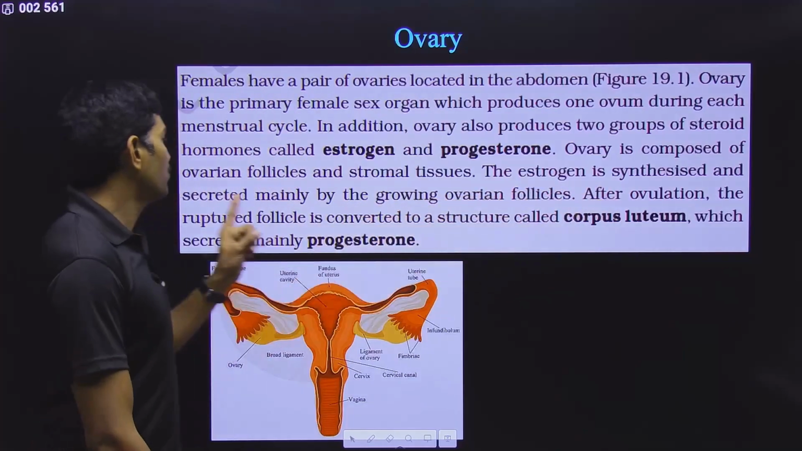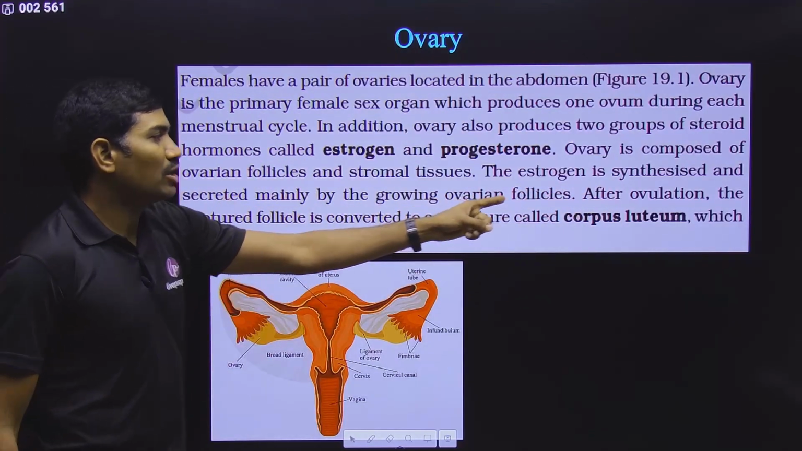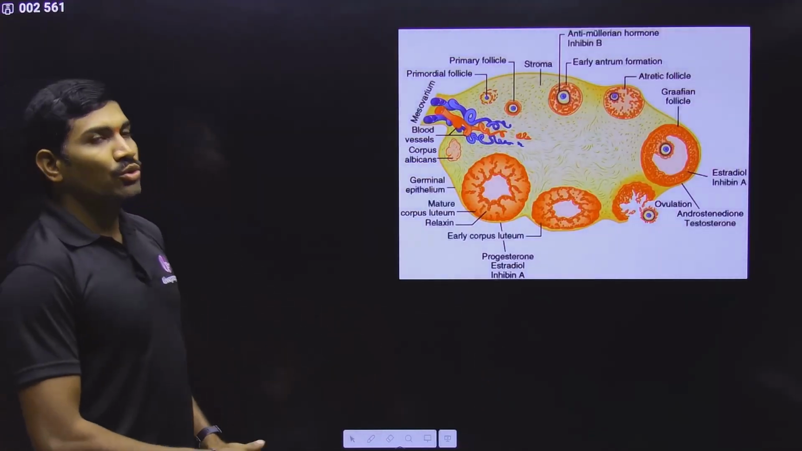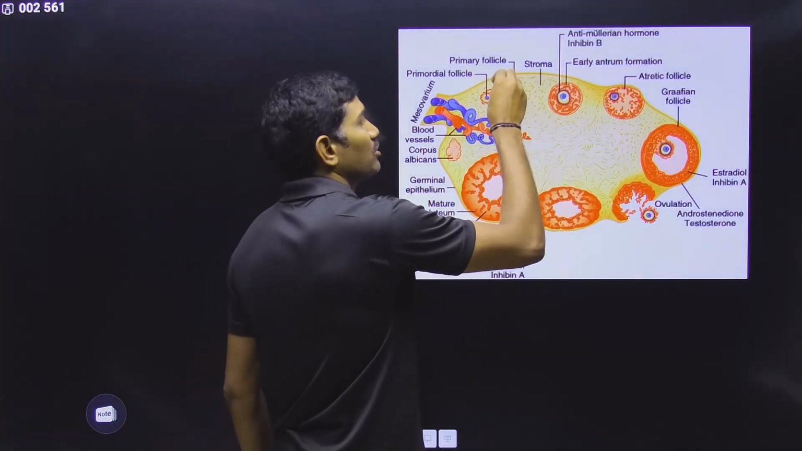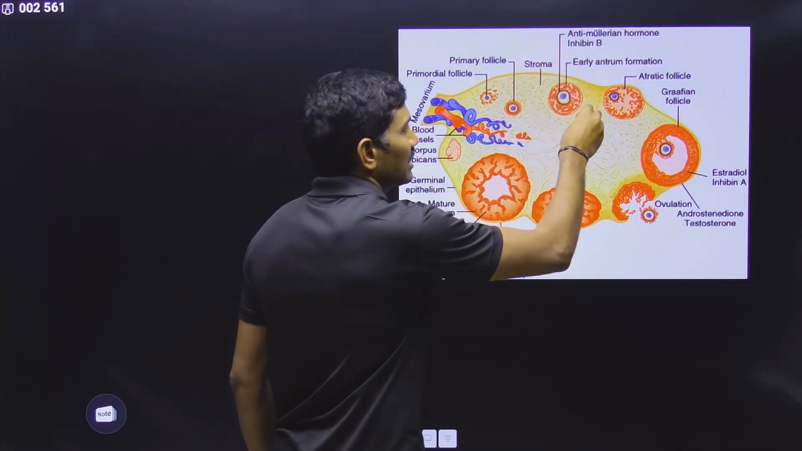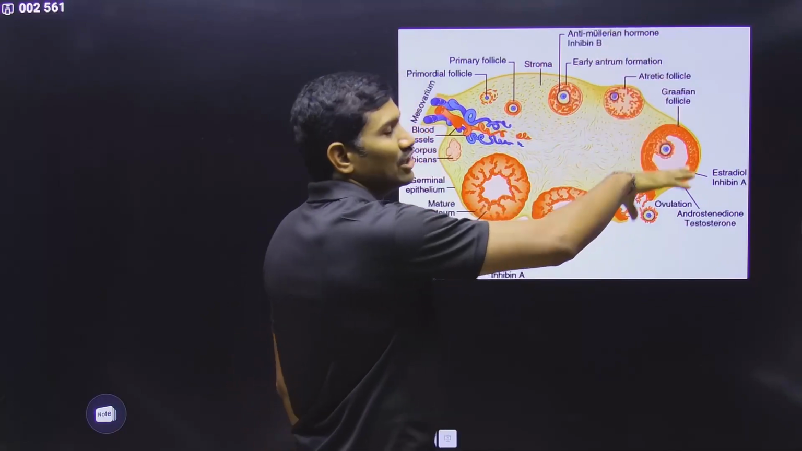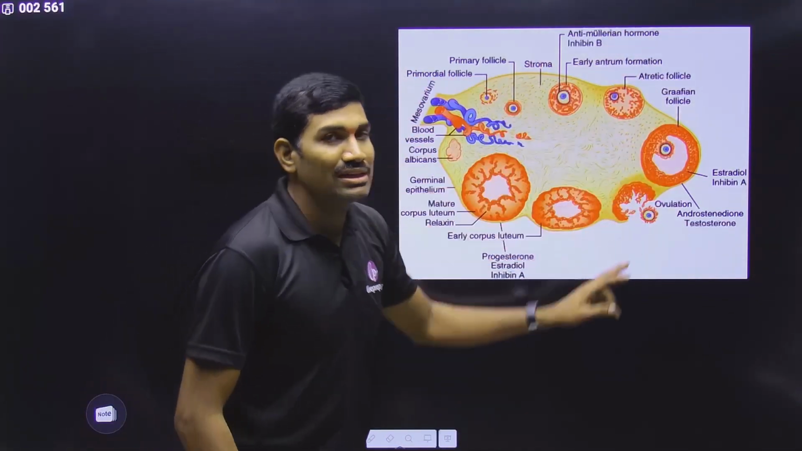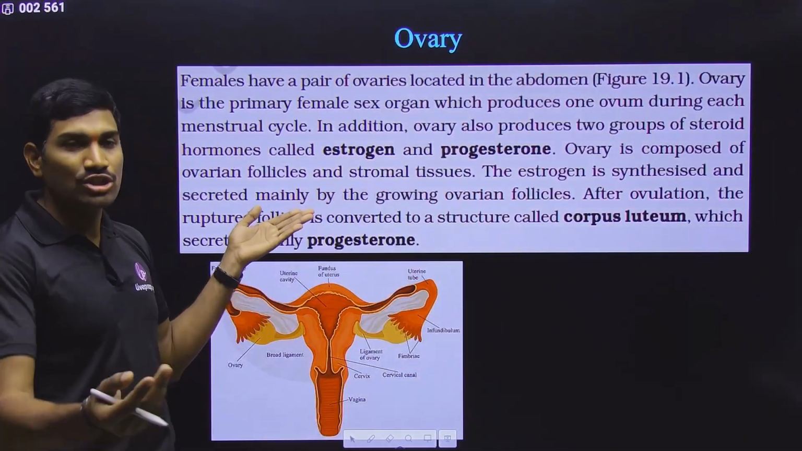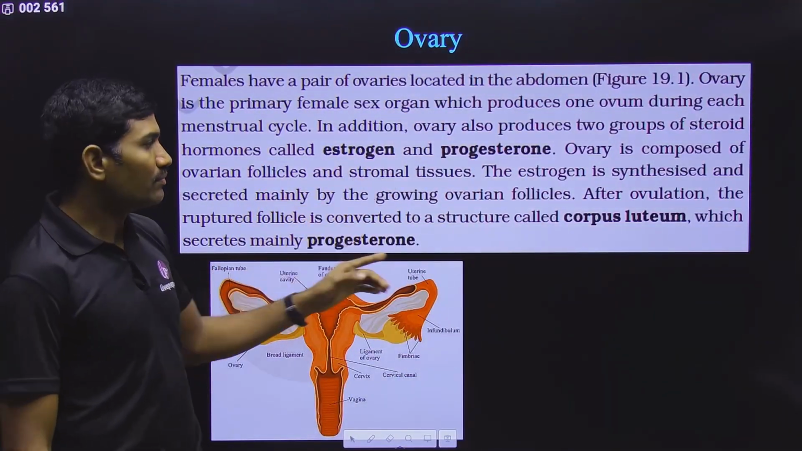The estrogen is produced and secreted mainly by the growing ovarian follicles. So ovarian follicles are growing. Primordial follicle is developing into primary follicle, then into secondary follicle, then into tertiary follicle, then into Graafian follicle. In this way they are developing. So these developing follicles are secreting this estrogen. This is the sentence and its meaning.